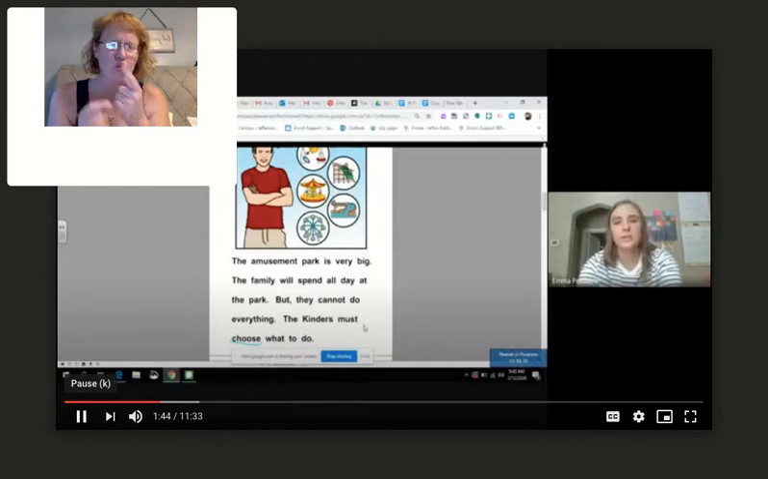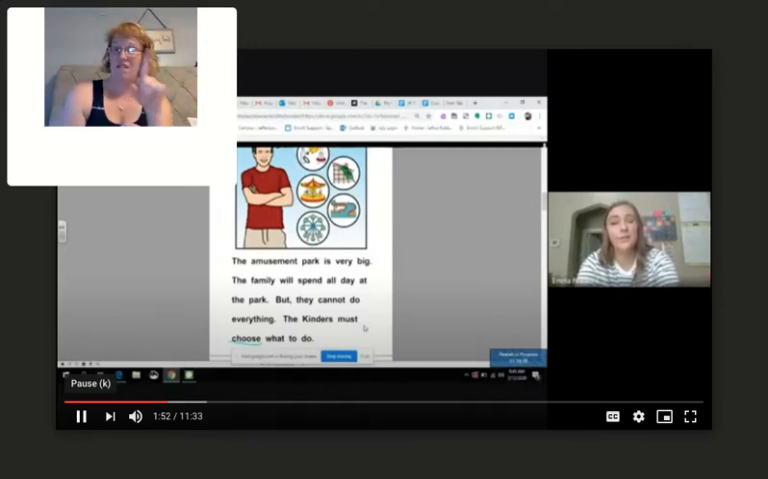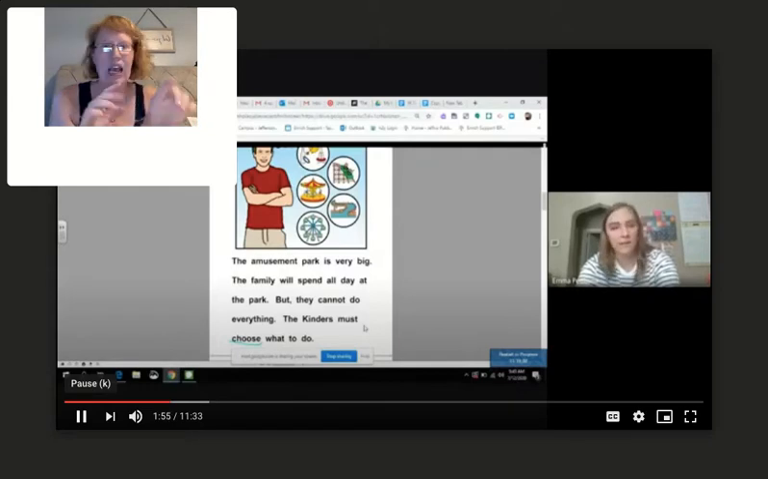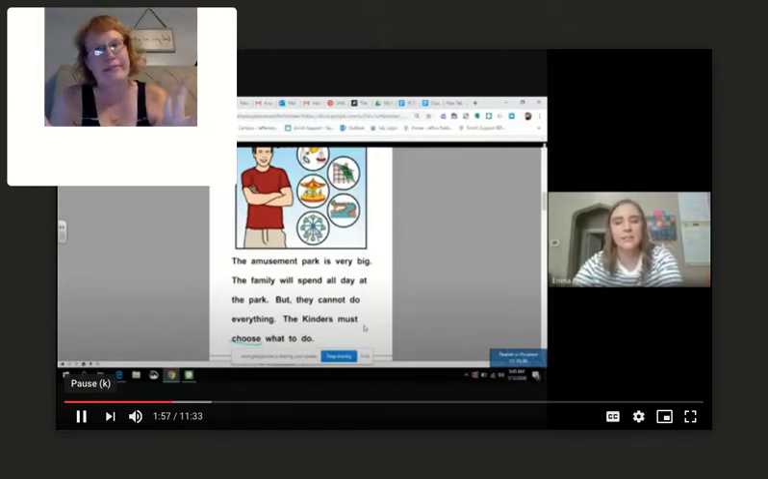The Kinders must choose what to do. Who remembers what choose means? Yes, you're right. It means to pick something, right? So they have to pick what they want to do because they can't do it all. Okay, so let's see how they decide to do that.